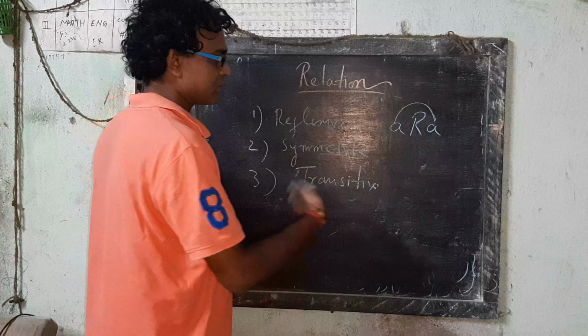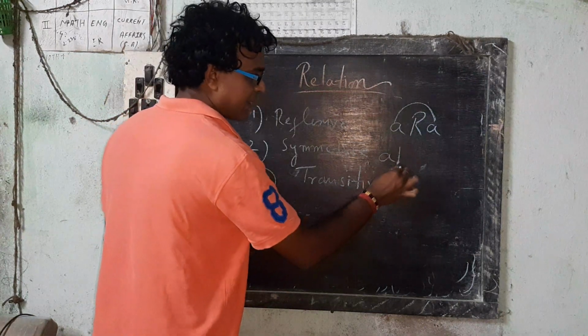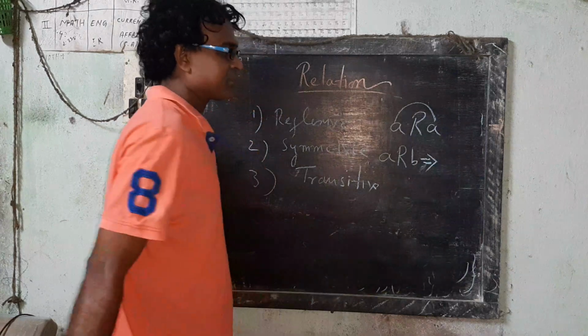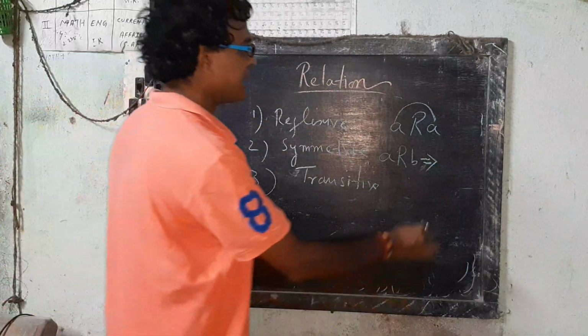In symmetric, a related to b implies that b related to a.